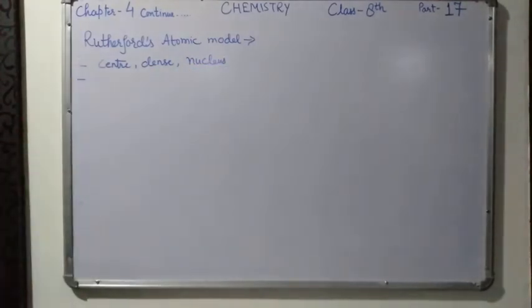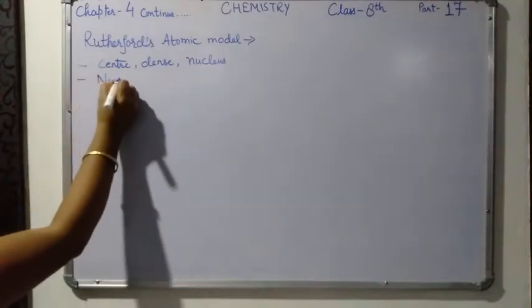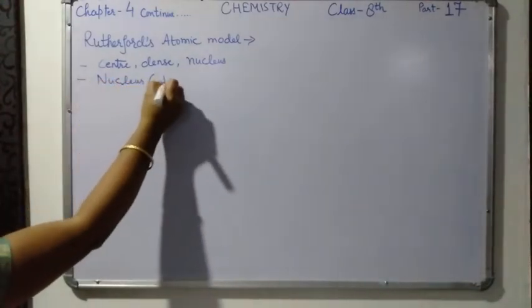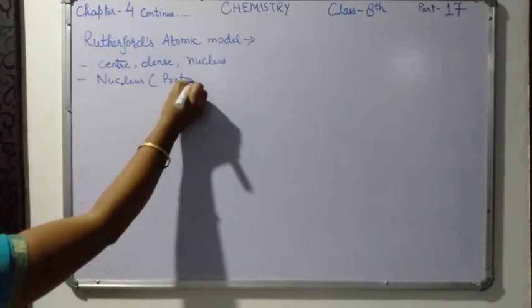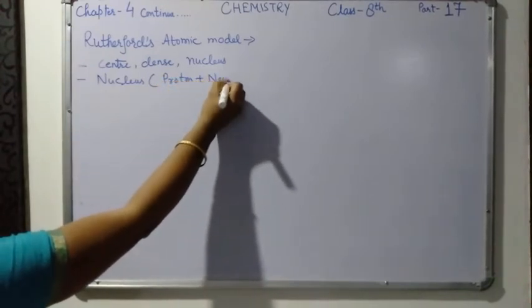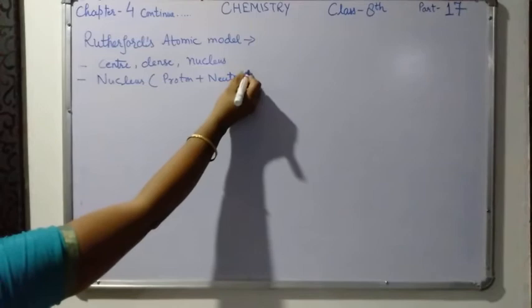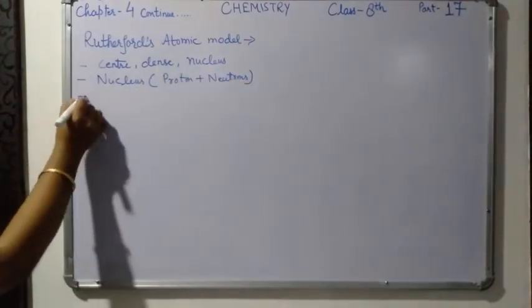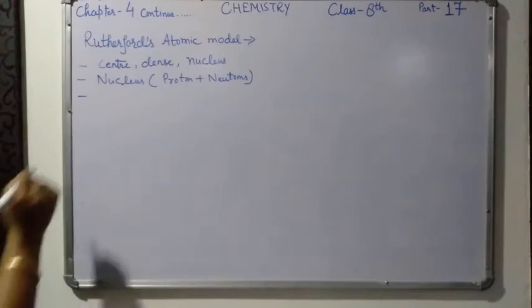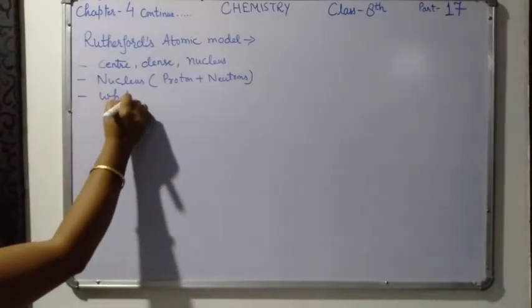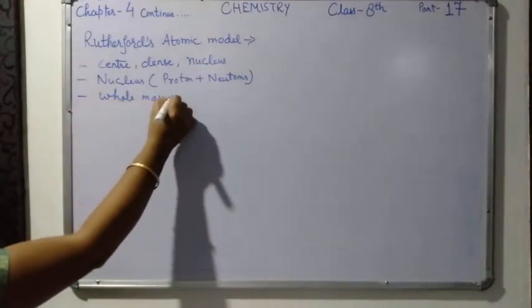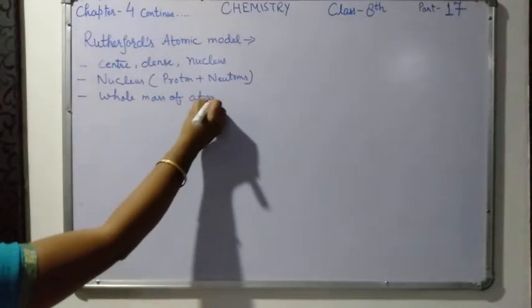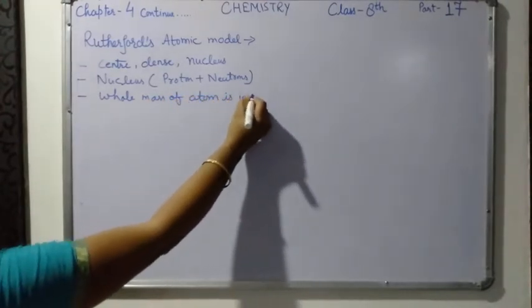Second thing, he said that the nucleus contains protons and neutrons. In the nucleus, protons and neutrons are present. He said that the whole mass of the atom is in the nucleus only.